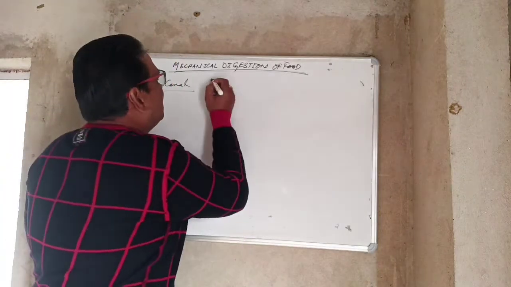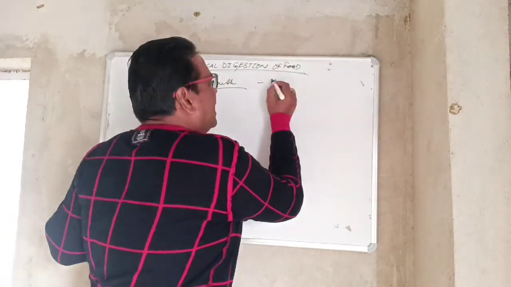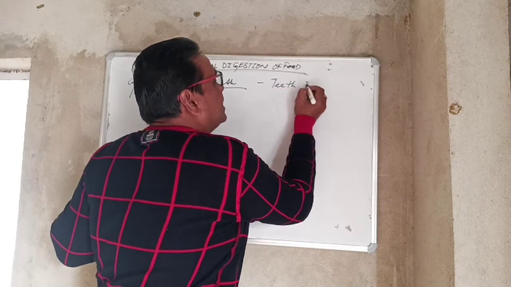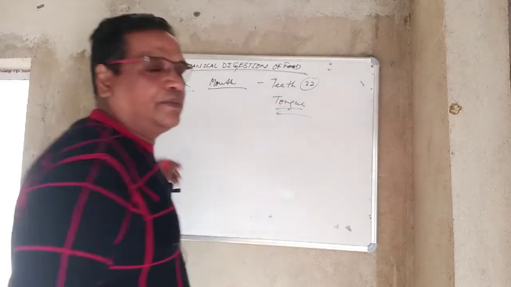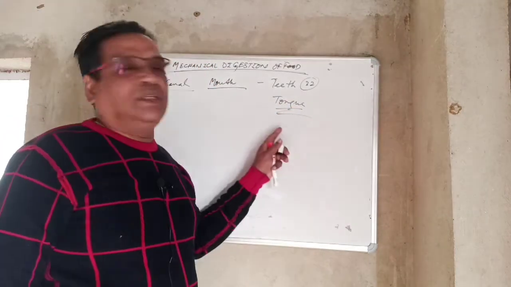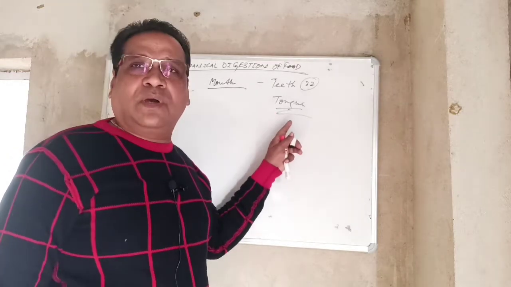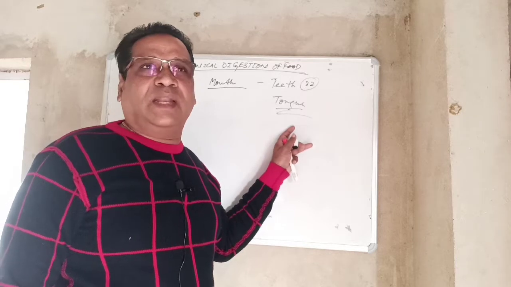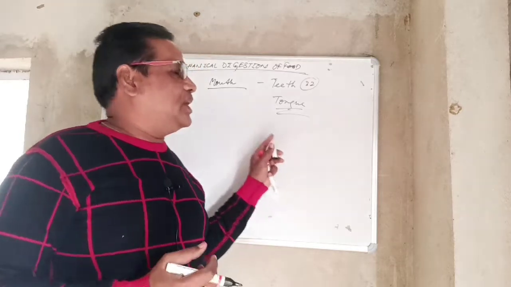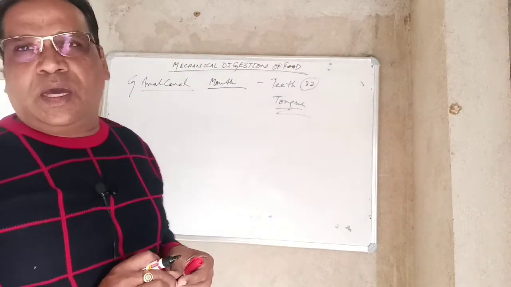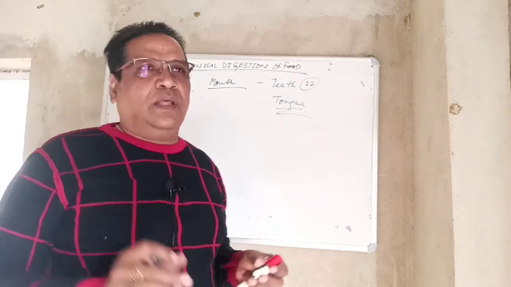First is the mouth. In the mouth, you know, teeth are there, 32 teeth, and the tongue. The tongue is a sensitive organ, one type of sense organ. So with the help of the tongue, taste can be identified. What type of foods you are taking, whether it is sweet, bitter, sour, etc.